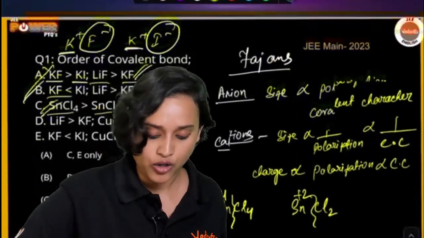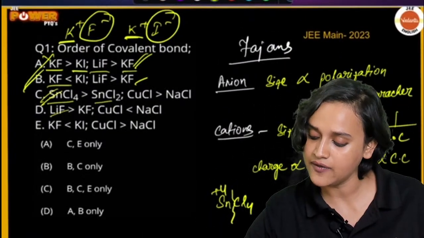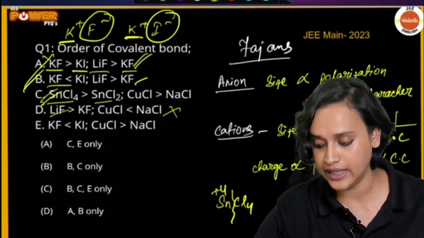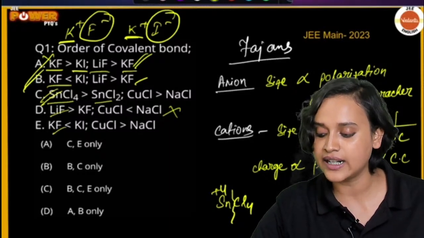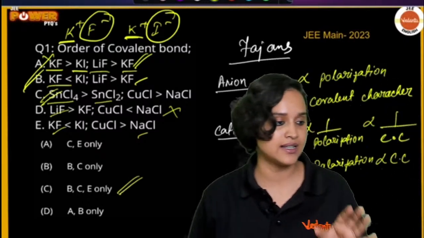Now moving on, once again you can clearly see that LiF is greater than KF. CuCl, NaCl, wrong. KF is lesser than KI. Yes, that is true. CuCl is greater than NaCl. That is true. So yes, option C is the correct answer.